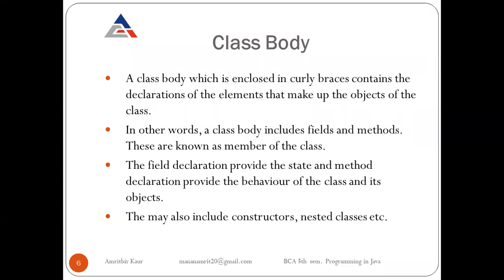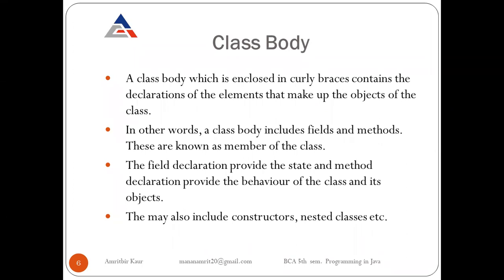So in a class, basically we write data fields and methods. These are known as members of the class. Field declarations provide state. As we know, variables define the state of a class, and methods define the behavior of the class.